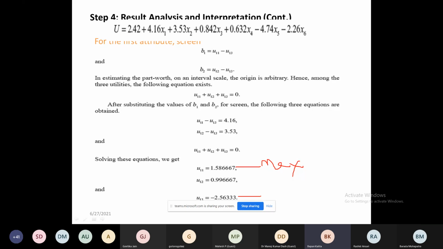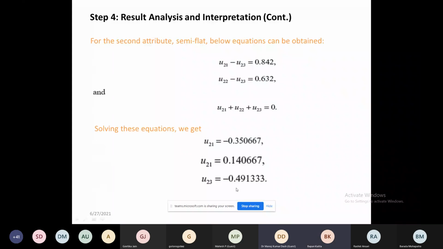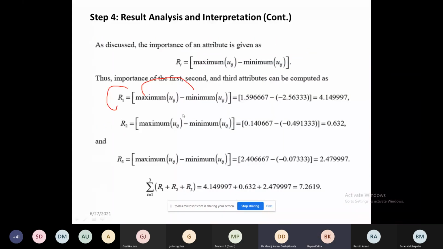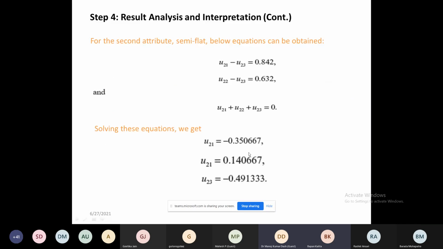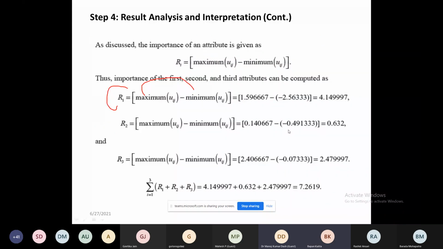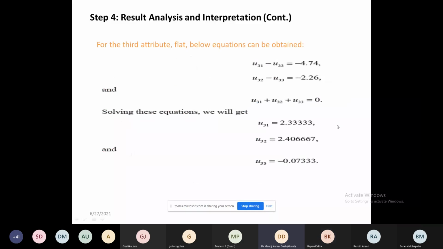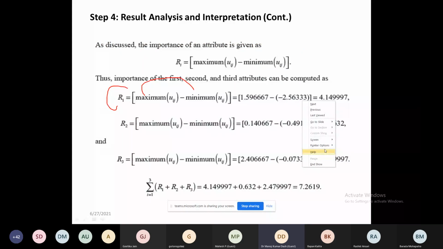So 1.58 minus minus 2.56 will be your minimum. What is the second maximum? 0.140, and the minimum is minus 0.49. So it will be 0.632. The third one: maximum is 2.40, minimum is 0.07. So this is called the relative importance of R1, R2 and R3.